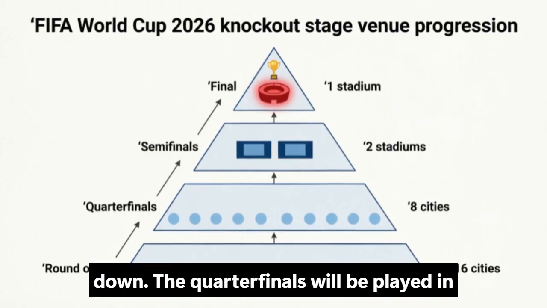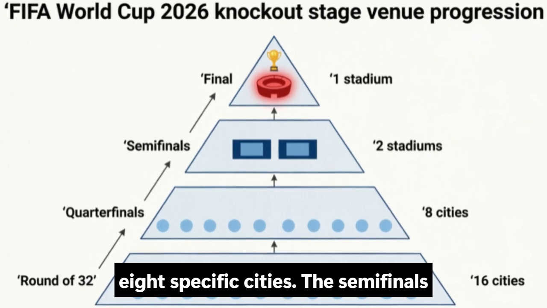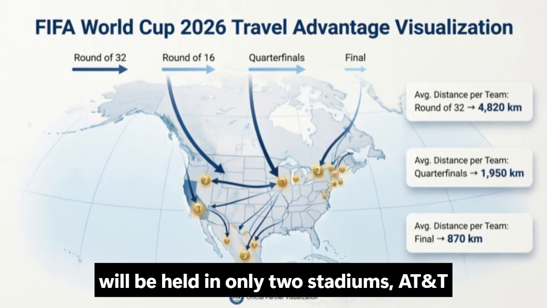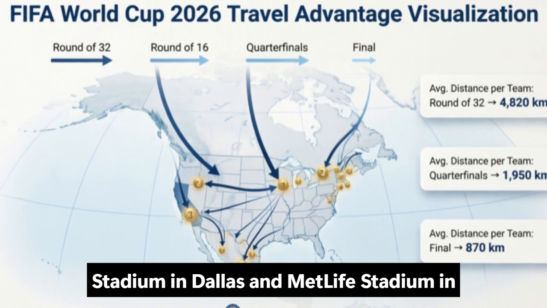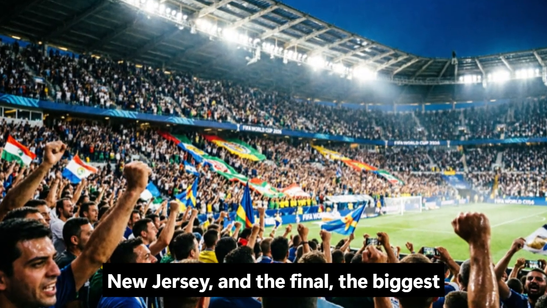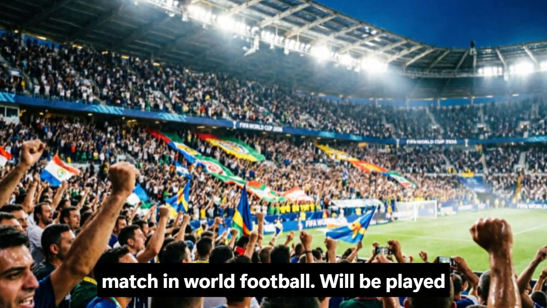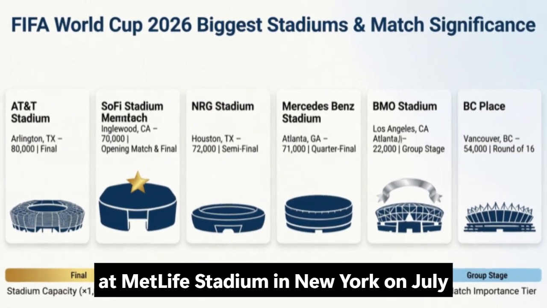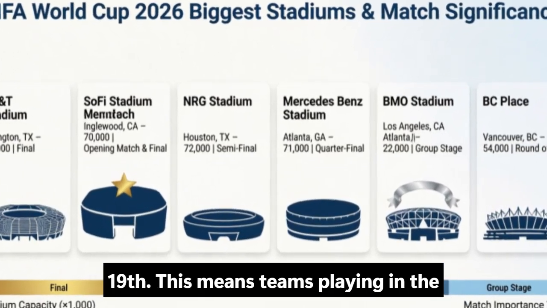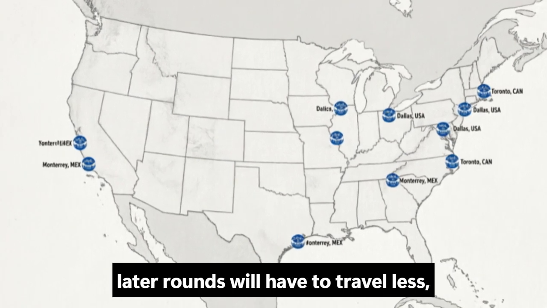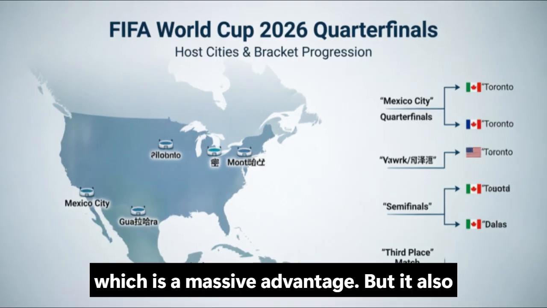The quarterfinals will be played in 8 specific cities. The semifinals will be held in only 2 stadiums, AT&T Stadium in Dallas and MetLife Stadium in New Jersey. And the final, the biggest match in world football, will be played at MetLife Stadium in New York on July 19th. This means teams playing in the later rounds will have to travel less, which is a massive advantage.